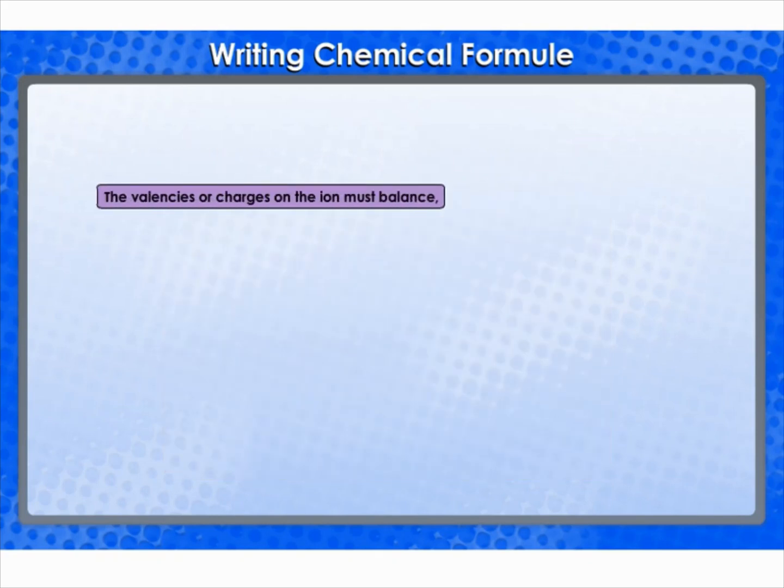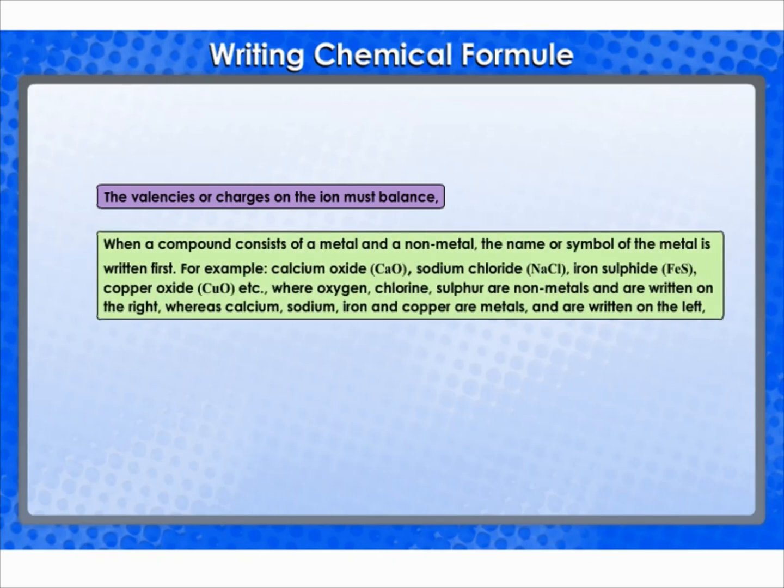Let's discuss the rules that we follow while writing a chemical formula. They are as follows. The valencies or charges on the ion must balance when a compound consists of a metal and a nonmetal. The name or symbol of the metal is written first. For example, calcium oxide, CaO, sodium chloride, NaCl, iron sulfide, FeS, copper oxide, CuO, etc., where oxygen, chlorine, sulfur are nonmetals and are written on the right, whereas calcium, sodium, iron and copper are metals and are written on the left.